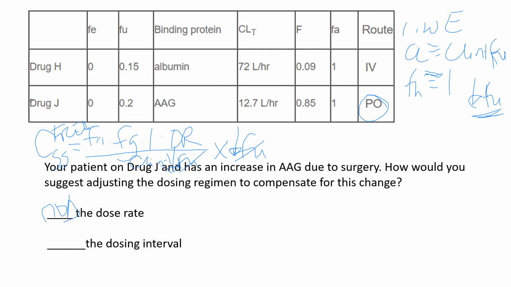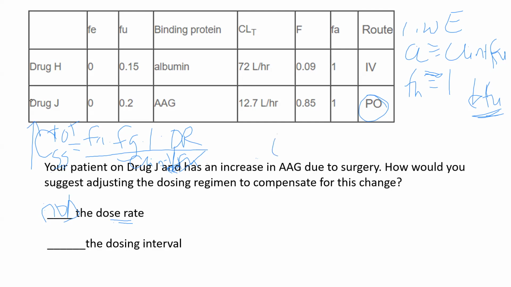Well, what would happen to our total concentration? We would get rid of the FU, and this would be total. The decrease in fraction unbound decreases clearance, and we'd see an increase in CSS average total. So what is a team going to want to do? They're going to want to decrease the dose rate, aren't they? But we don't want to change the dose rate because the free concentration will remain the same at steady state.